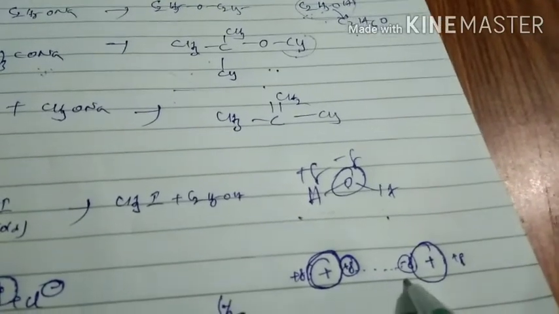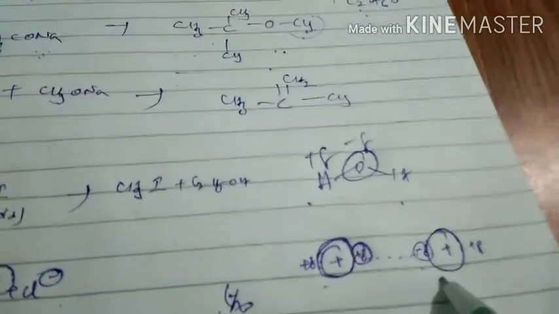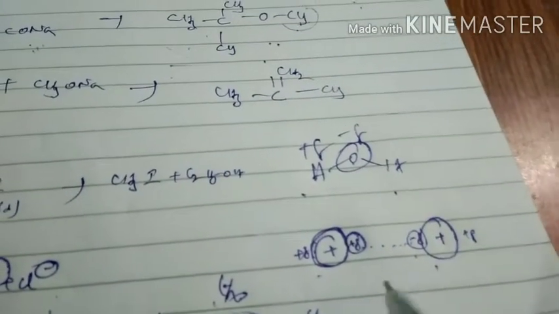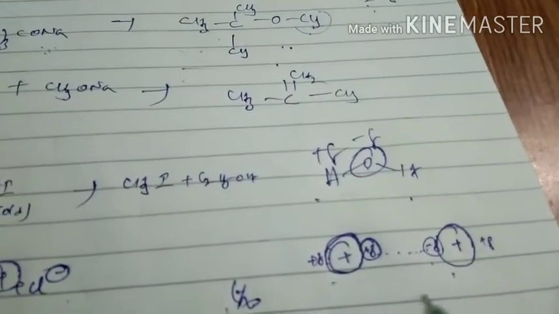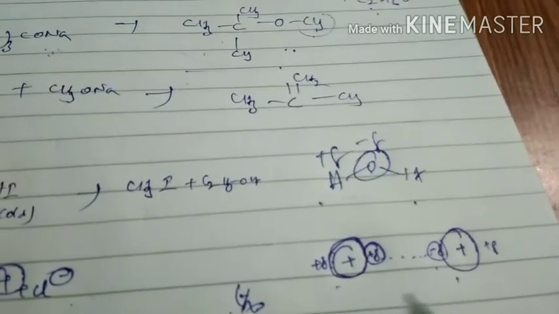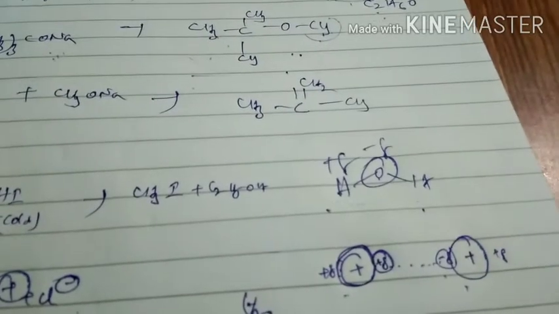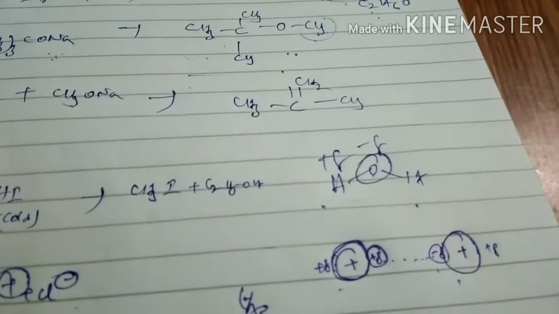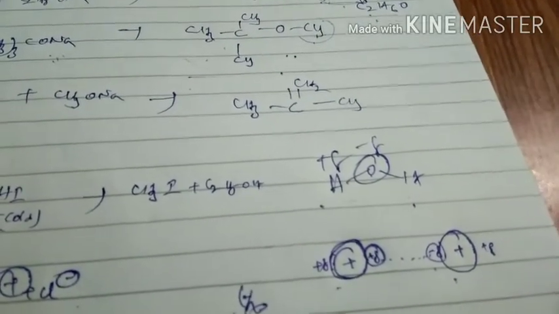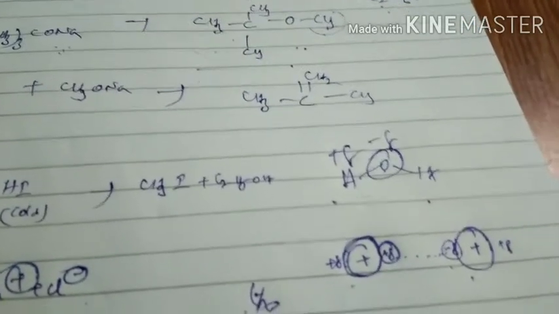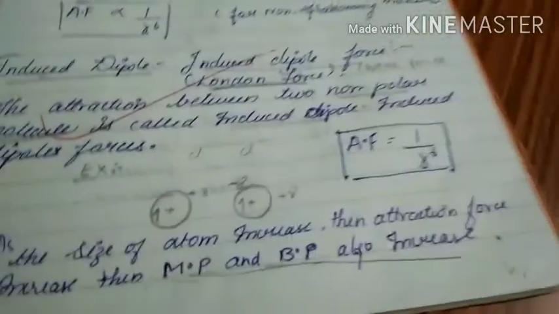These types of attractions are present between the same type of atoms or molecules. Non-polar means it does not have charges, but forces are present between such molecules. Such attractions are called induced dipole forces.